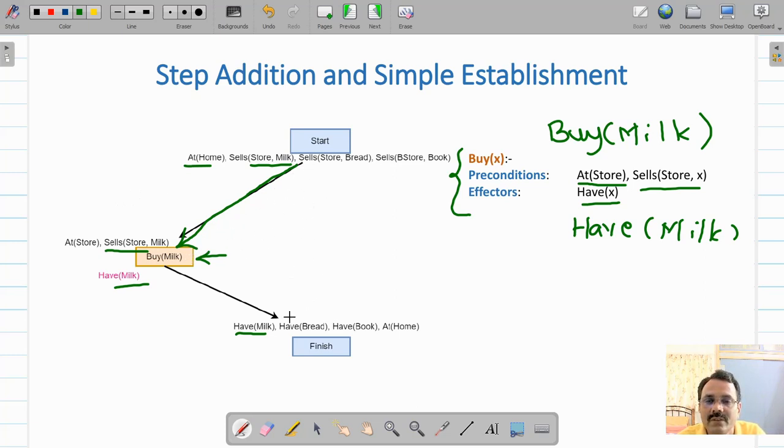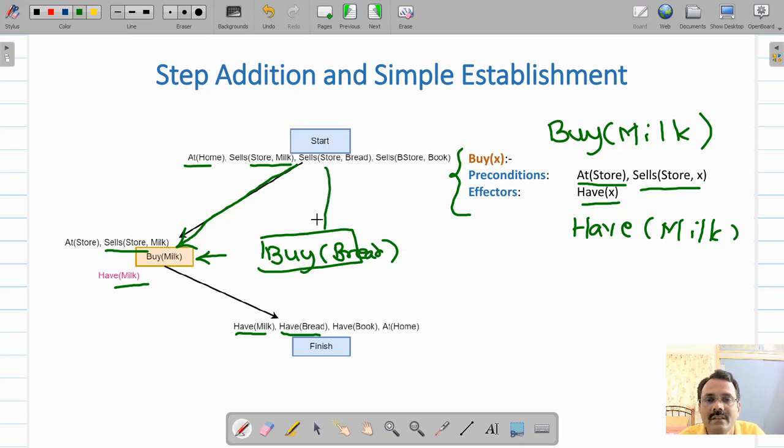Similar to this, you can satisfy the second subgoal, that is have bread, by adding another step here. Step addition you can perform by buy bread. So instead of milk, now here you will have bread.